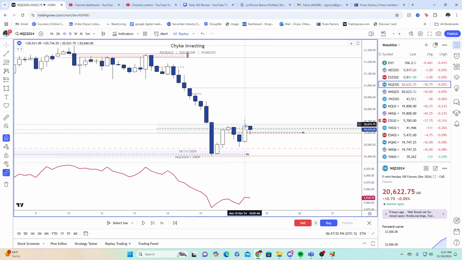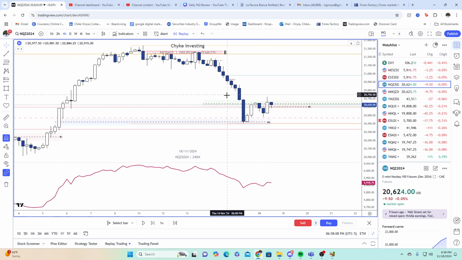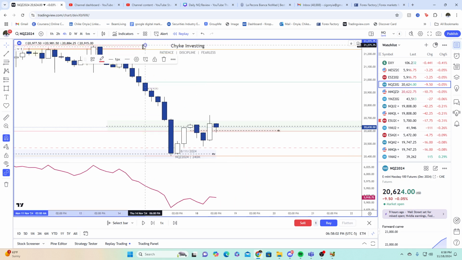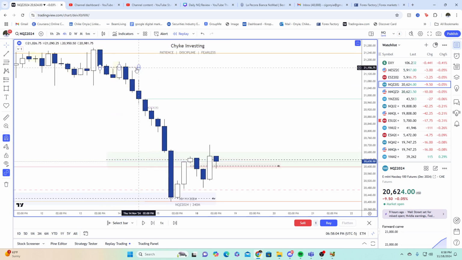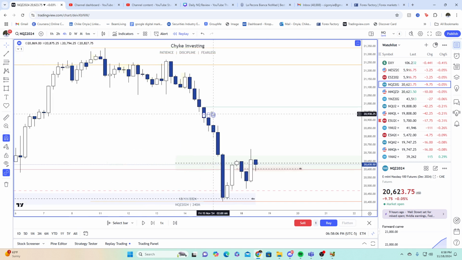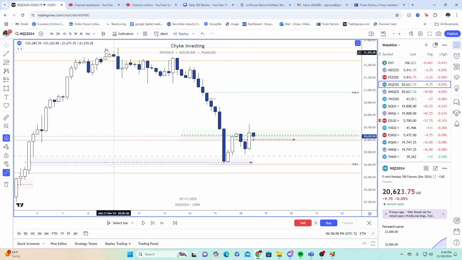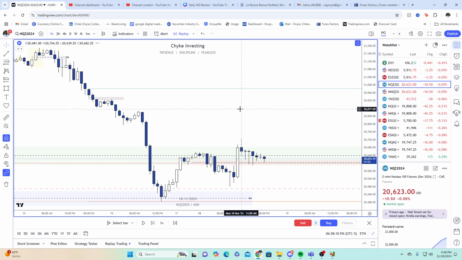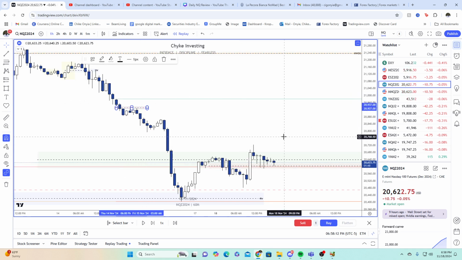And there was actually a 22 model short that happened on the 5-minute that I used as a reaction off of this 4 hour city, which is why it's helpful to know what's going on in a higher time frame, because it can give you more confidence about lower time frame trades. Okay, I'm going to delete all of this up here because not super relevant for me anymore. All right, on the 1 hour, let's delete this too.